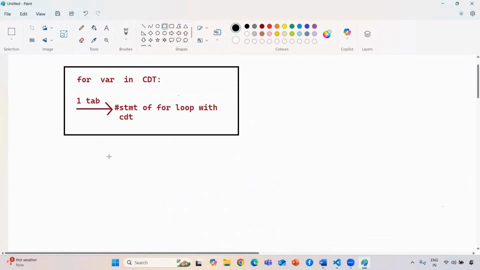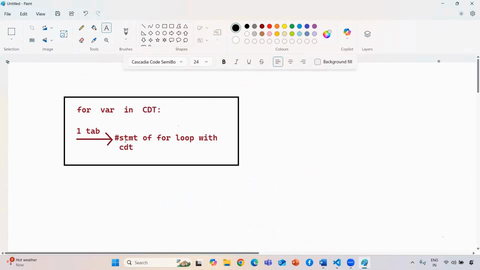So guys, we know that indentation means every time you declare a block, or a for loop or any loop, you need to indent. The syntax will be: first you need to use the for keyword. Then here it is called the variable name.